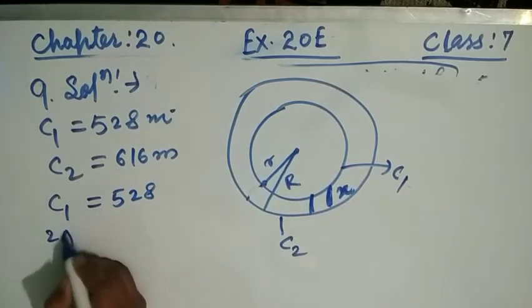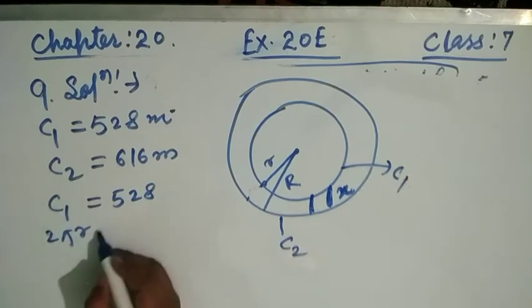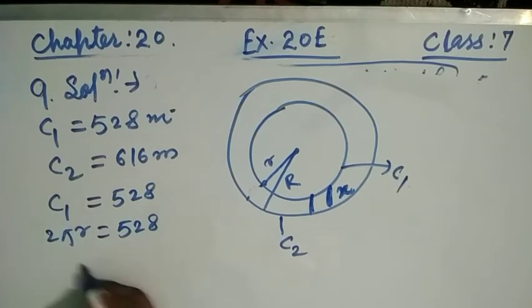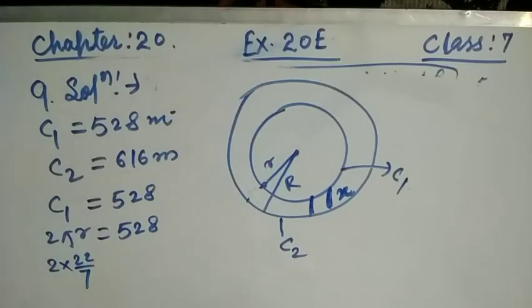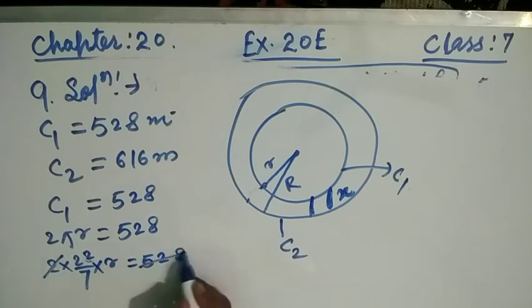So 2 pi r, because this is the circumference of the circle, equals 528. Now, the value of pi is 22 by 7, so 2 multiplied by 22 by 7 multiplied by r is equal to 528. Simplifying, 2 twos are 4, 2 sixes are 12, and 2 fours are 8.